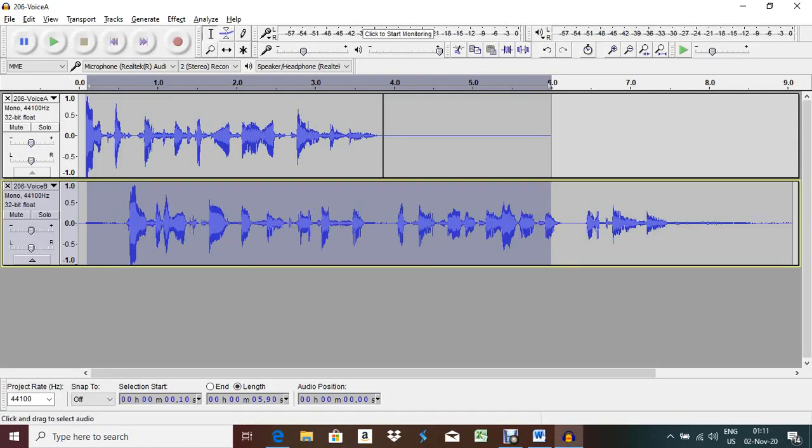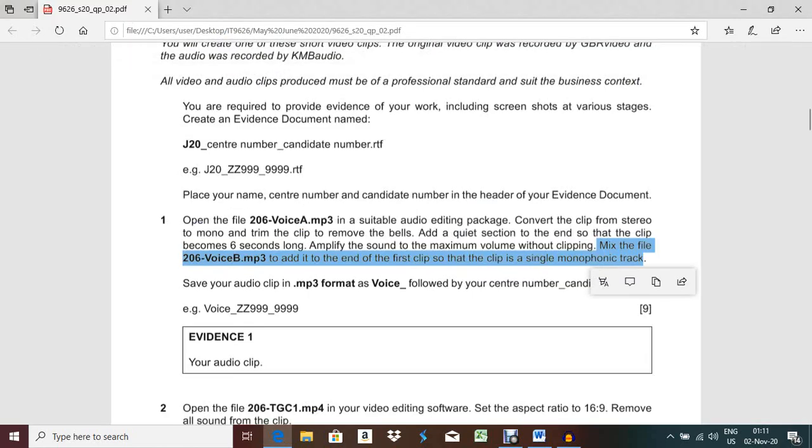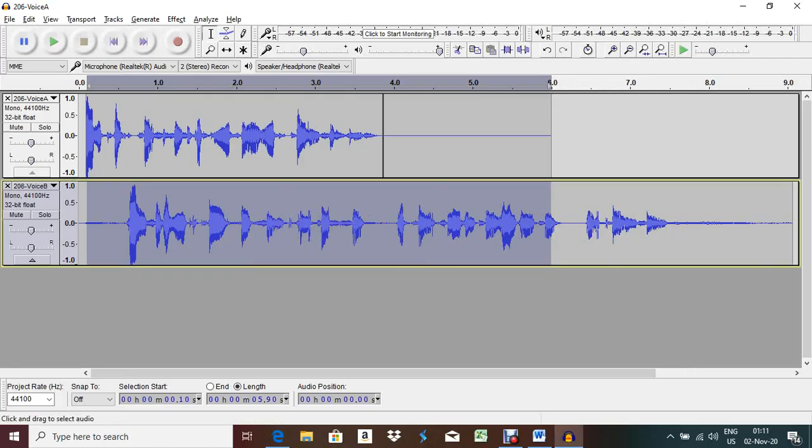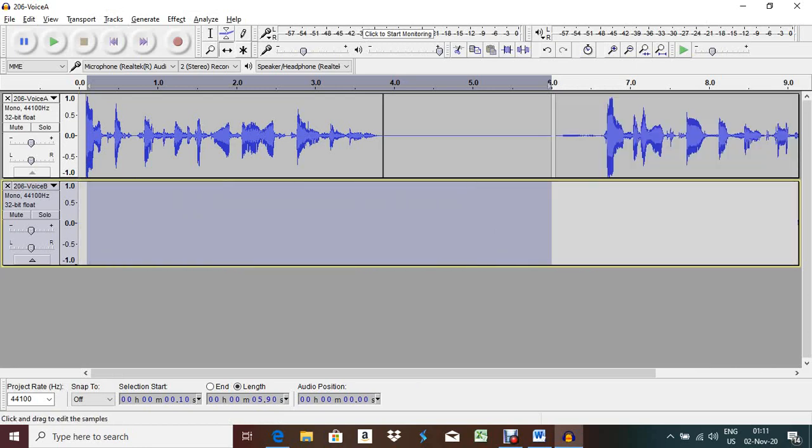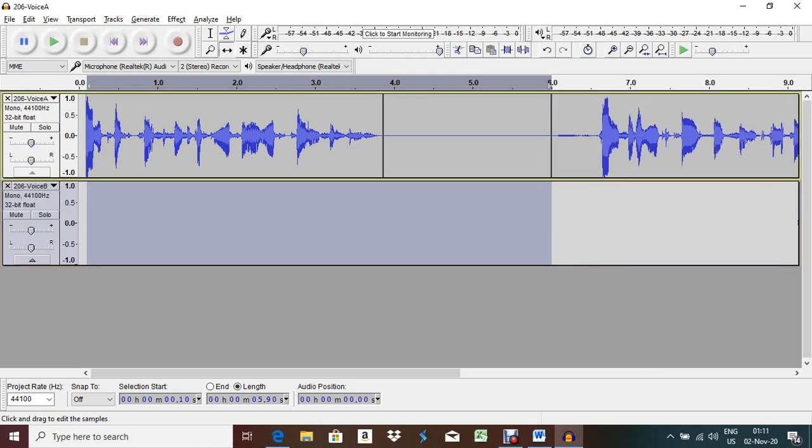So after the first clip you have to add this one. In that case, you have to click the Time Shift tool, because they mention it will be a single monophonic track. So you click the Time Shift tool, move it here and put it up. Okay, now it is fixed.